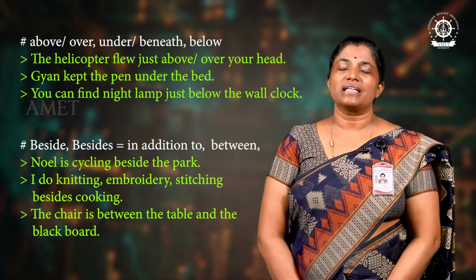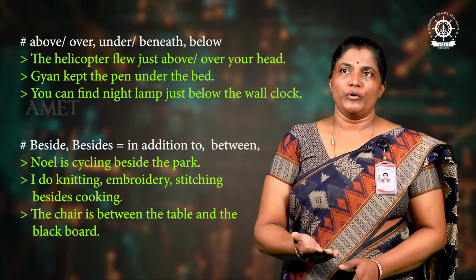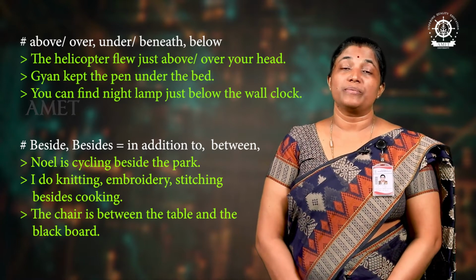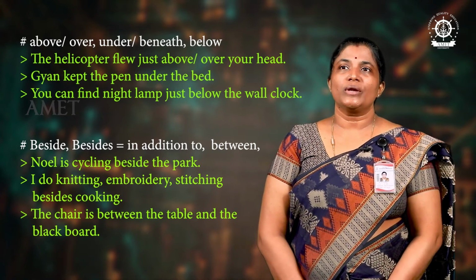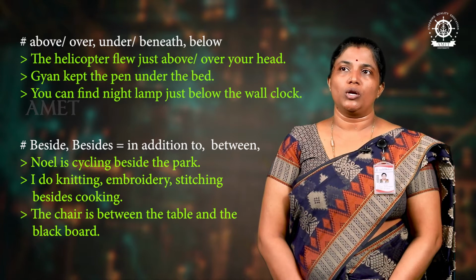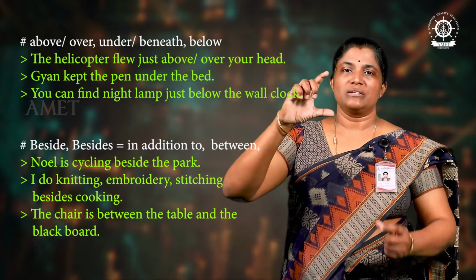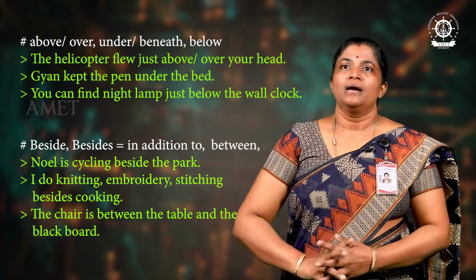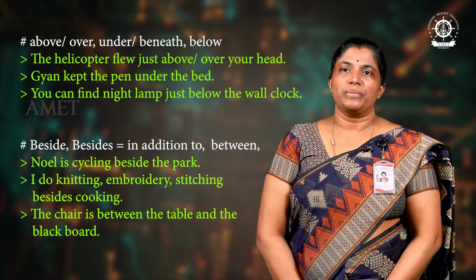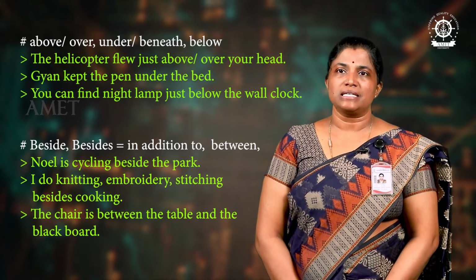Nyan kept the pen under the bed. Okay, under, hope you can easily understand. Under the bed, under the pillow. He kept it under the bed. You can find the night lamp just below the wall clock. Wall clock is there. Just below the wall clock, you can find the night lamp.